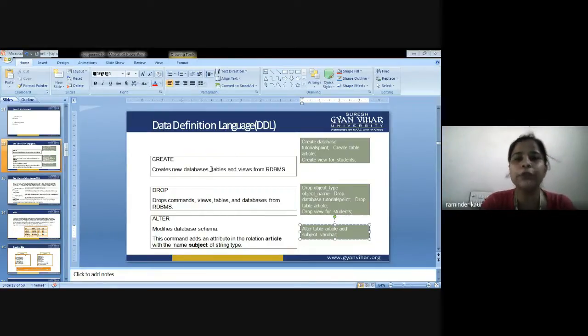Create means to create the database, to create the table in the database. So it is concerned with creating new databases, tables, and views in the database management system. So the example is given here. Just have a look at this. If you are having any query about the create, you can tell me.